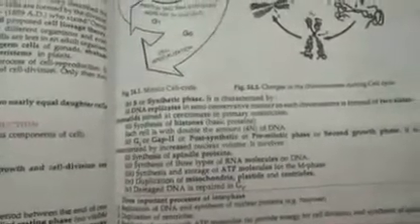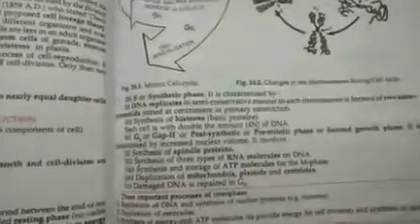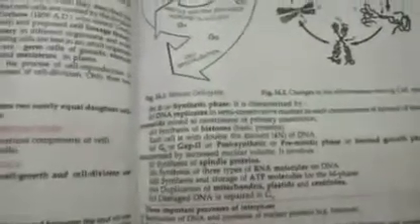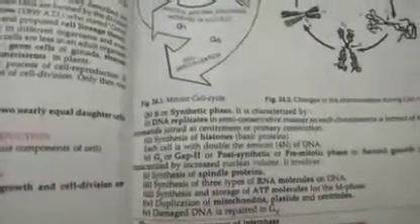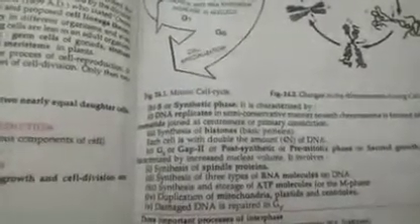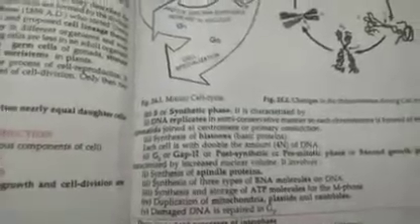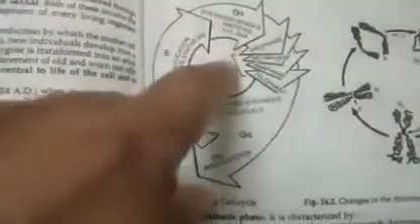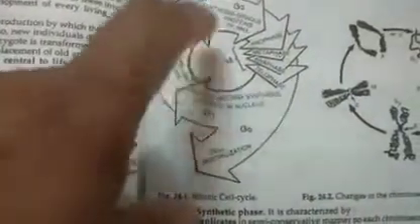Next is your synthesis phase, which is characterized by DNA replication, where duplication of DNA takes place. And the next, the second growth phase, is a very short phase in which RNA and proteins are synthesized, and this cell cycle goes on. The figure shows G1, S, G2, and then comes the M phase: prophase, metaphase, anaphase, telophase, which you have already seen. Now over here this M can be mitosis or it can be meiosis.